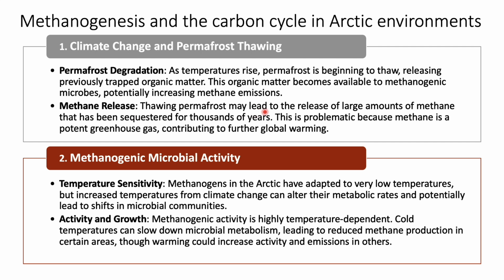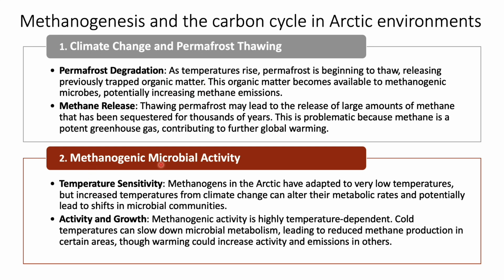Thawing permafrost may lead to the release of a large amount of methane that has been stored for thousands of years. This is a problematic one because methane is a potent greenhouse gas contributing to further global warming. So that means the direct release of methane also affects the carbon cycle in the Arctic environment.